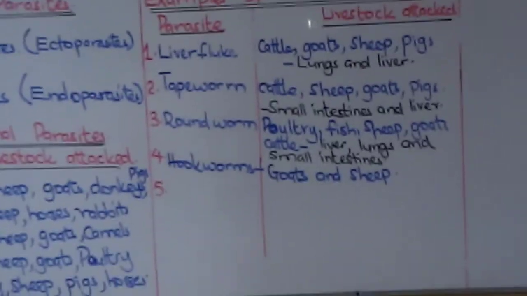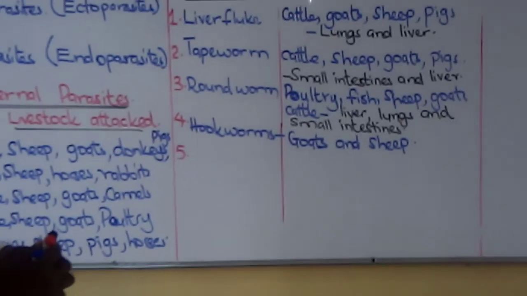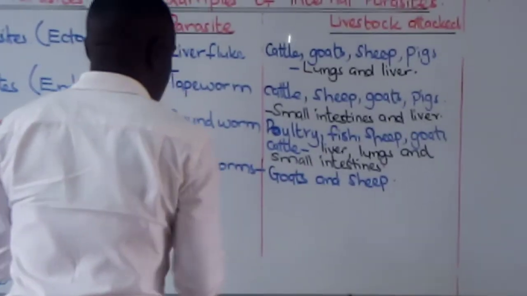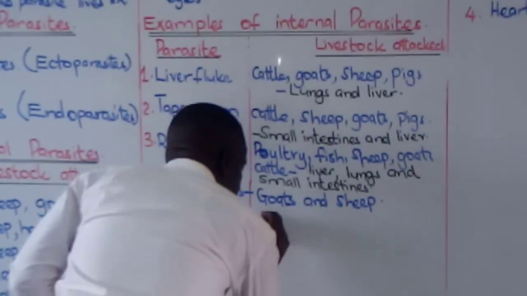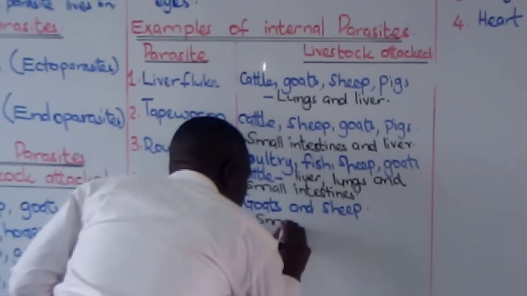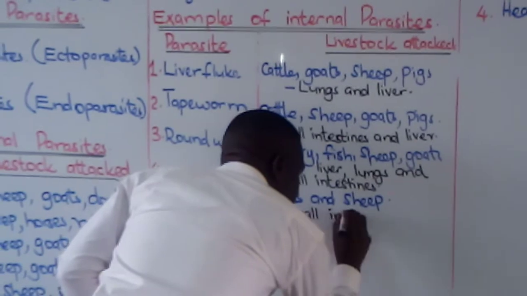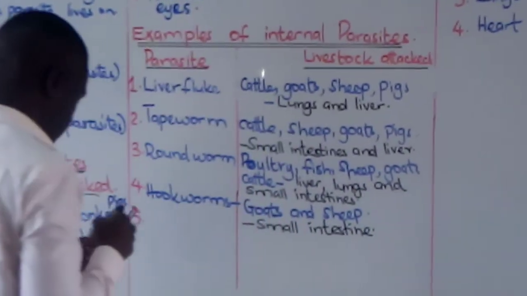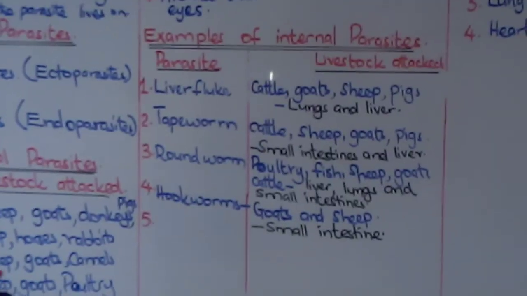Which part of the body? Small intestine. Yes? Hope you understand that.